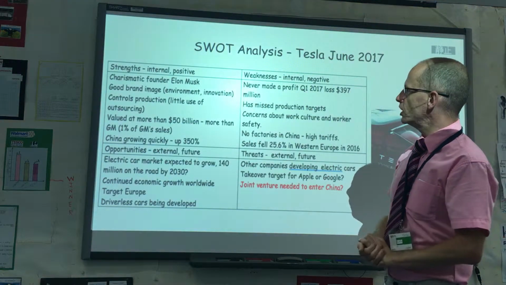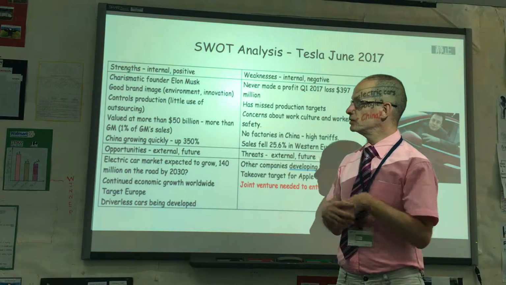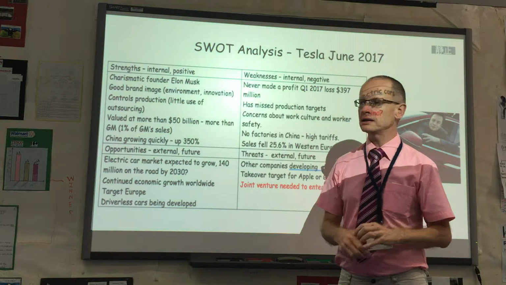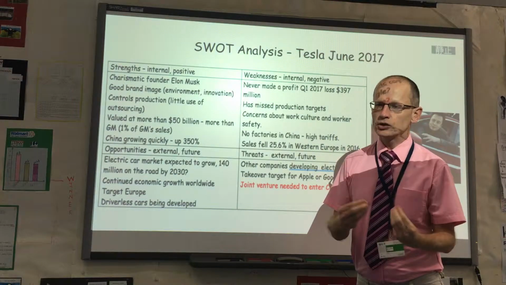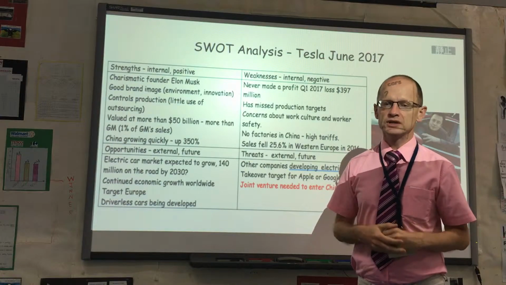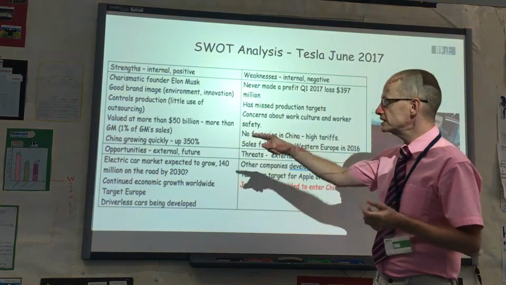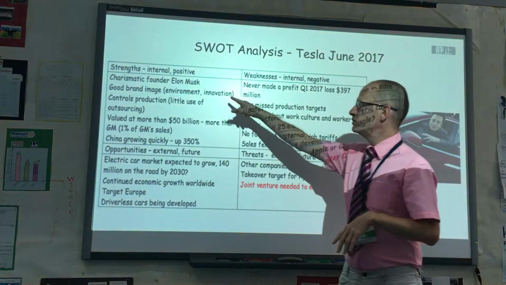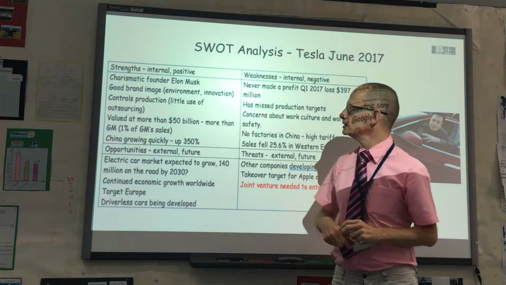So the strengths of Tesla include they have a very, very charismatic founder in Elon Musk. He started very many businesses: he started PayPal, he started Tesla, he started Solar City. He obviously has a very good proven track record at attracting venture capitalists to put money into his businesses. Tesla has a very good brand image, especially in terms of their electric cars, which help the environment. Electric cars are brand new, so they have a past track record in innovating.